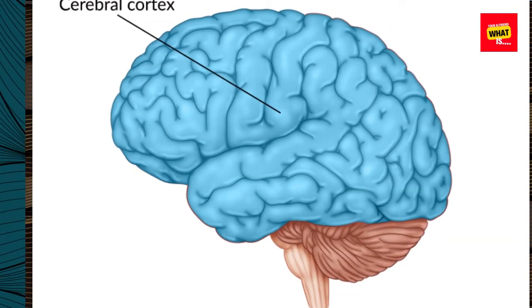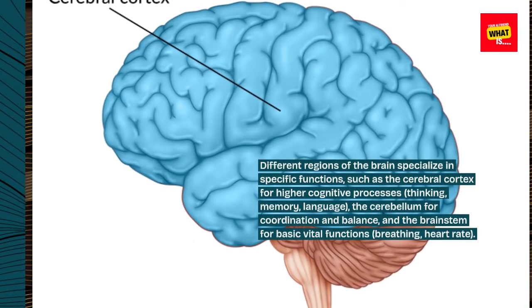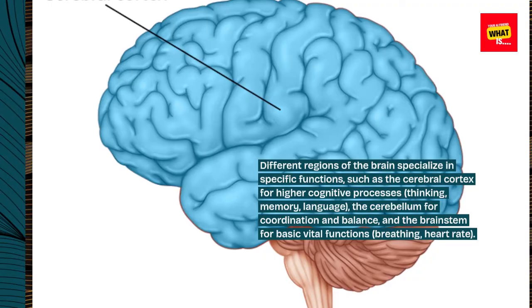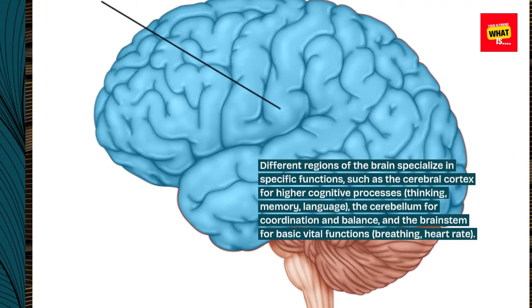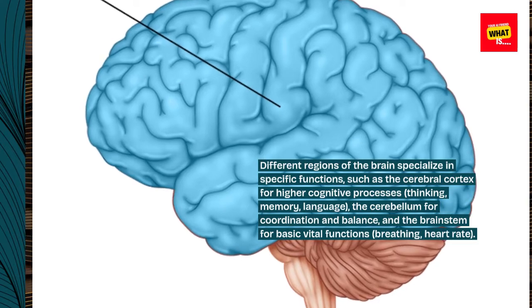Brain regions and functions. Different regions of the brain specialize in specific functions, such as the cerebral cortex for higher cognitive processes (thinking, memory, language), the cerebellum for coordination and balance, and the brainstem for basic vital functions (breathing, heart rate).